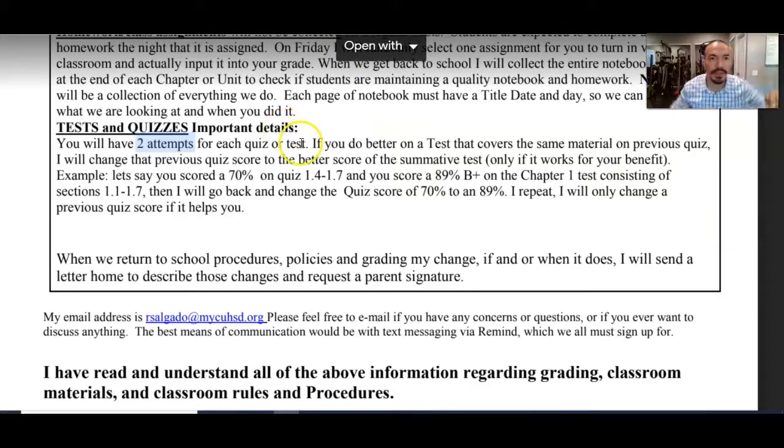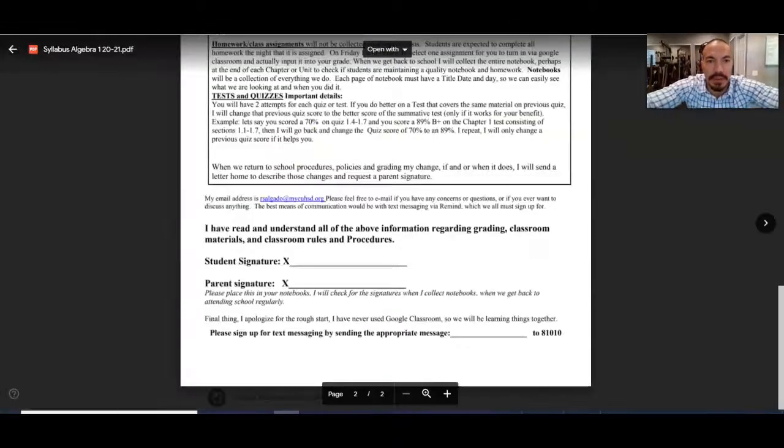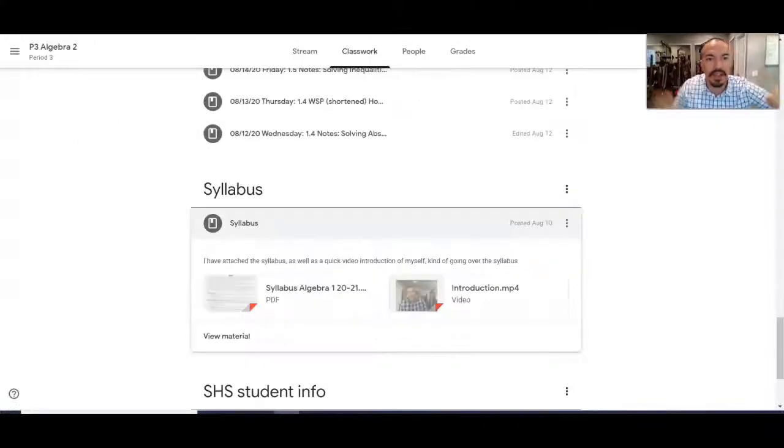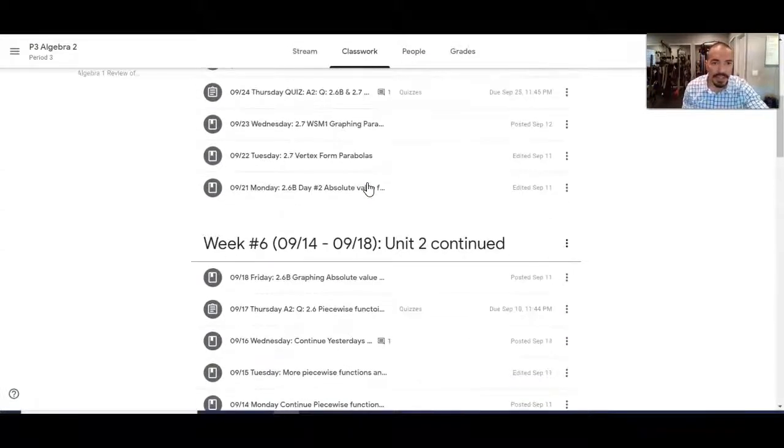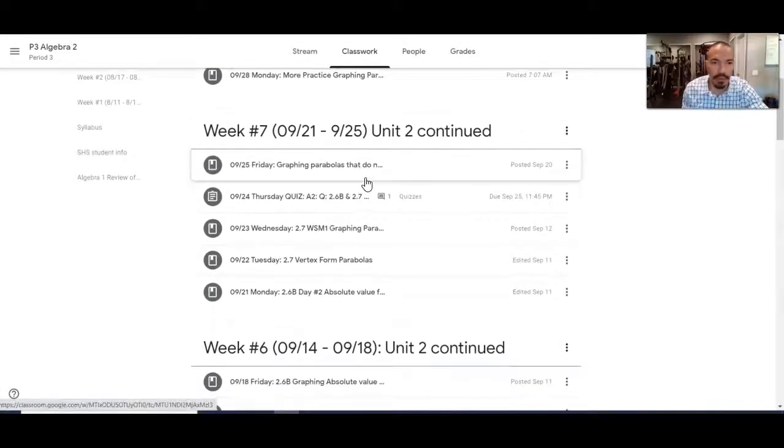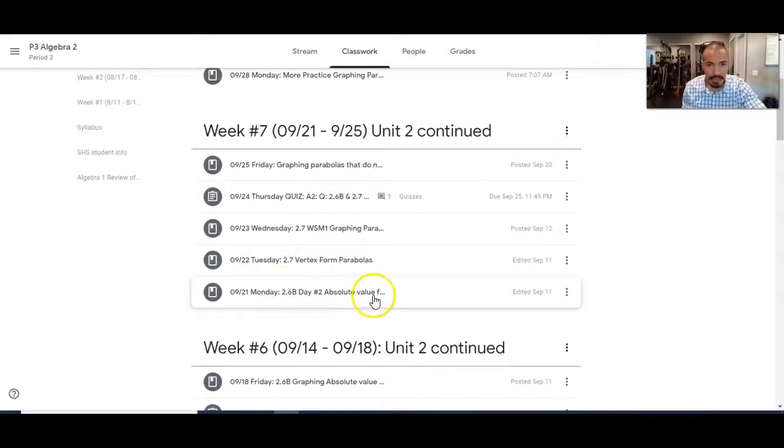So we have our week-long lessons. Let me go back to the classwork tab. Okay, hold on one second. I apologize. Here's the classwork tab. Let's go back to last week. Let's talk about what we did last week. So we have Monday, absolute values, Tuesday, vertex, Wednesday, graphing, and then Thursday, it says right here, quiz. So whenever we have a quiz, which is usually gonna be once a week, either quiz or test, it's gonna happen at least once a week.